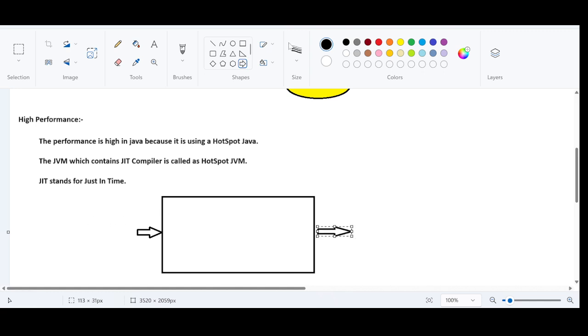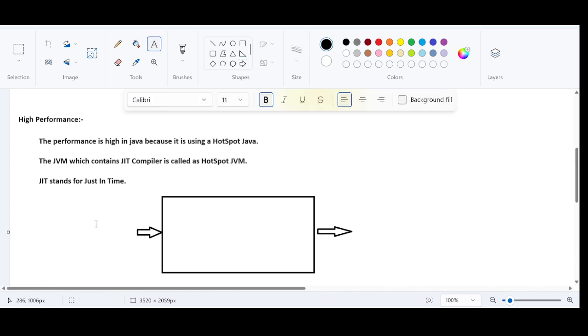So it is taking the .class file as an input. We know these things already. The .class file will be loaded inside the JVM, and the JVM does some operation internally and generates an output, isn't it?